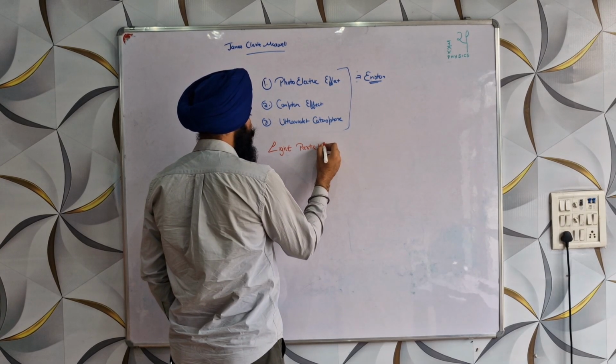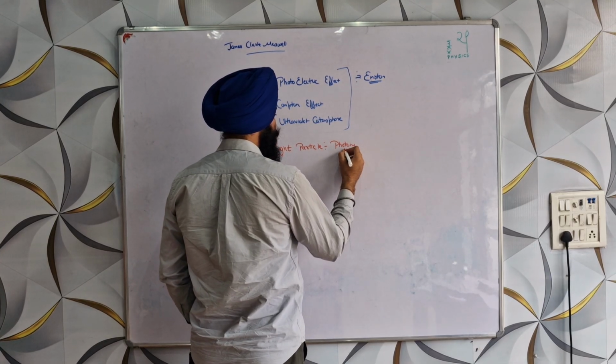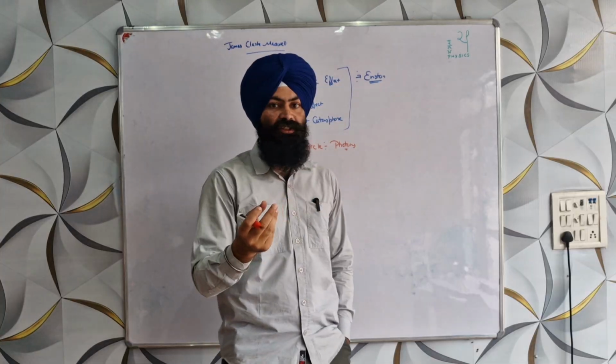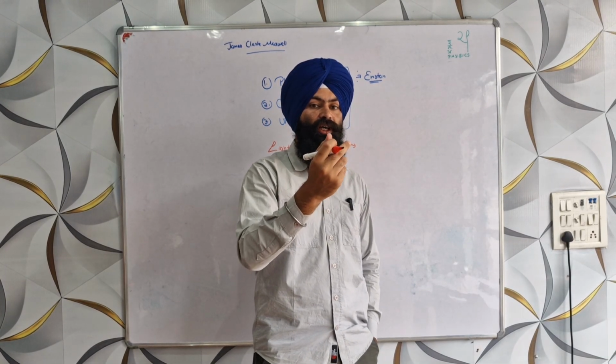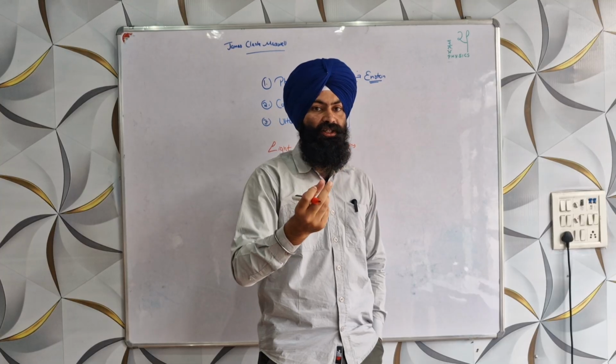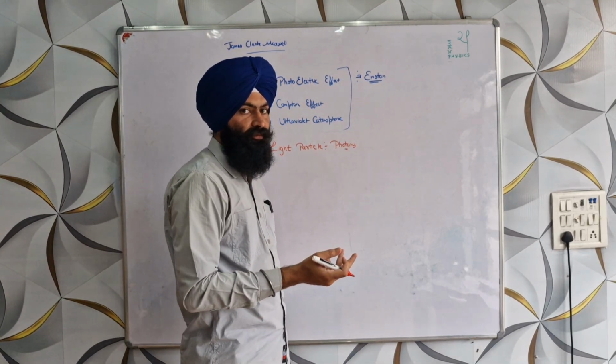He proposed that light comes in packets, in particles, like the electron is a particle, the proton is a particle. So light also comes to us in the form of a particle, in a packet called a photon.